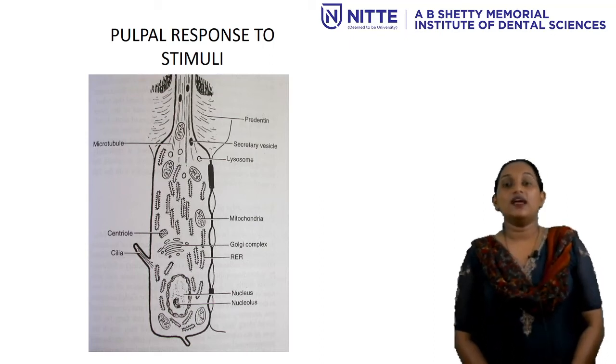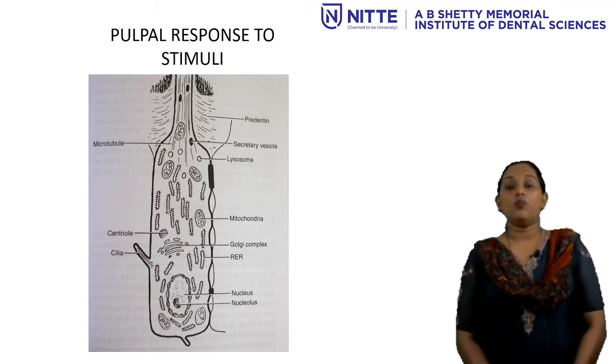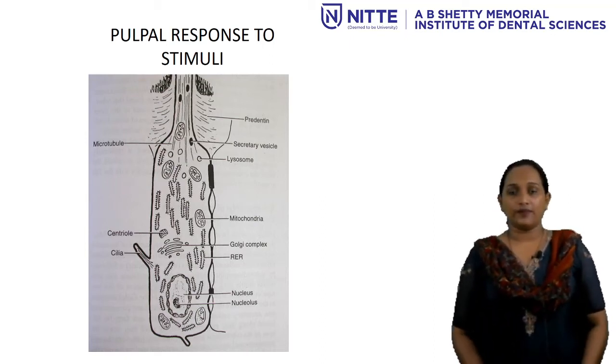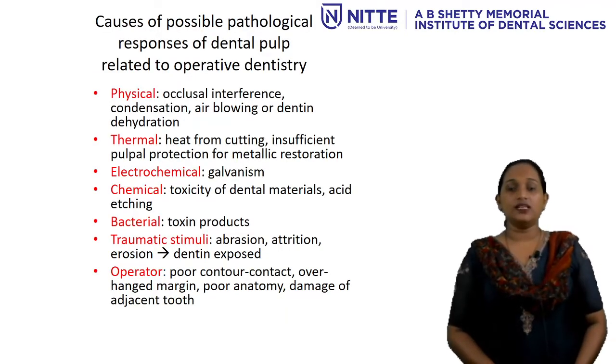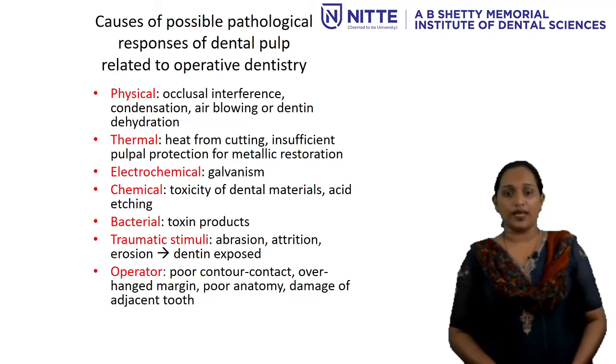Hello students, now we'll discuss how the pulp responds to various stimuli. The stimuli in the pulp are majorly physical, thermal, electrochemical, chemical, bacterial, traumatic stimuli and operator-induced stimuli. So the physical stimuli are mainly occlusal interferences, condensation during instrumentation, air blowing to the dentine which might